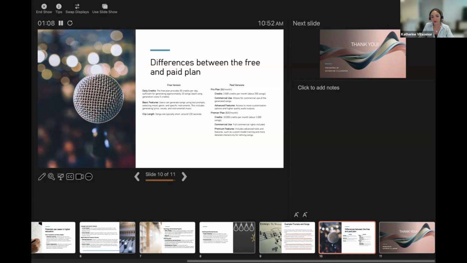And an interesting point here is that you can actually use it for commercial use if you have the paid version. I believe I would have to do a bit more of a deep dive into the whole licensing and legal aspect, but it looks like with the basic feature, you wouldn't be able to do that. You can also customize the songs a bit more with this option. And then the Premier plan is a lot more credits per month, and you get full commercial rights and more advanced tools. So if you're trying to do a very specific production or something like that, it might be worth exploring this option.